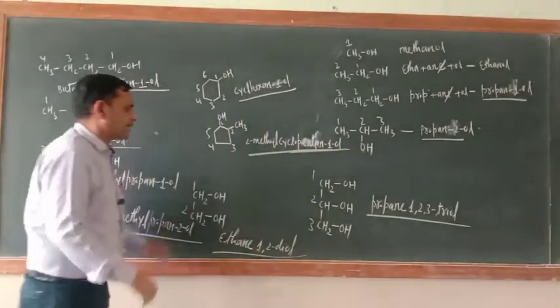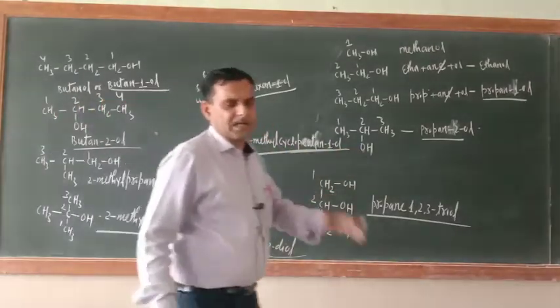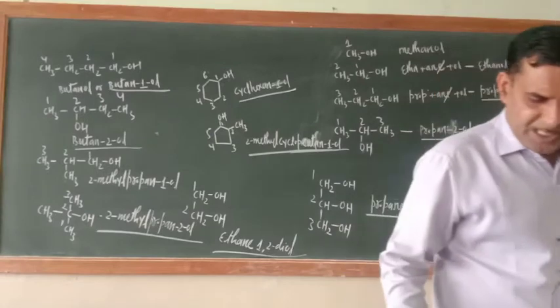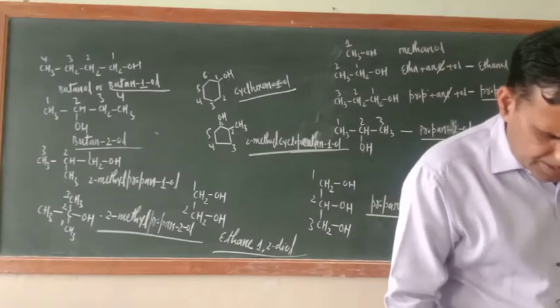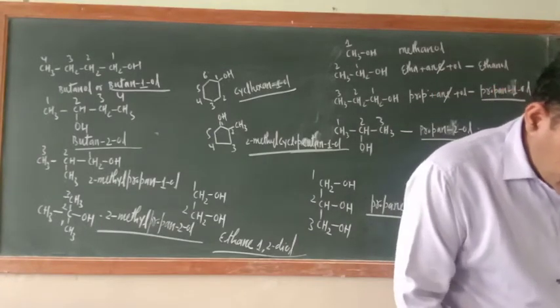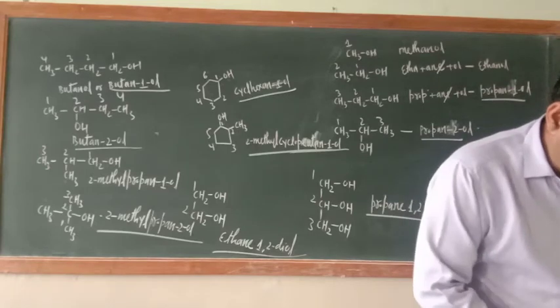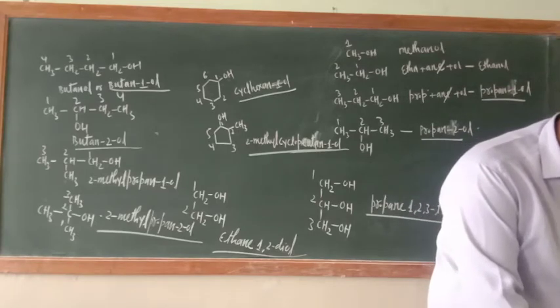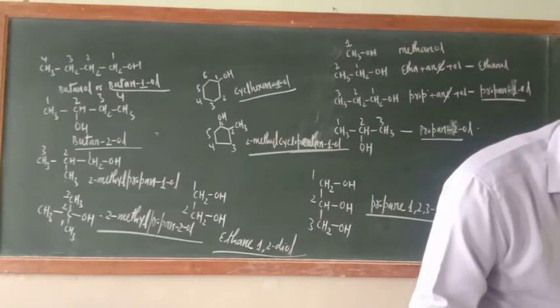Okay, that is there. This is the nomenclature. Now some other nomenclature is also there, but they belong to the phenol. So we'll write that phenol also, and some exercise is also given. We'll solve that one.